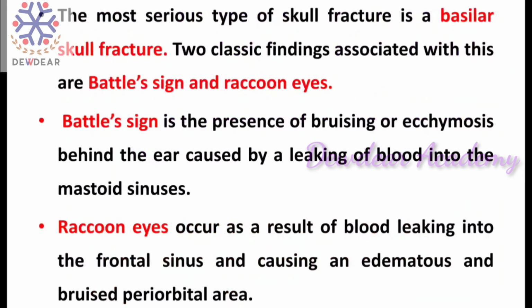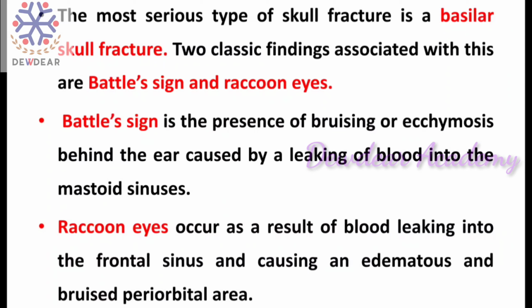So the most serious type of skull fracture is a basilar skull fracture, and there are two classical findings associated with it, that is Battle sign and raccoon eyes. And what is Battle sign? It is the presence of bruising or ecchymosis behind the ear caused by leaking of blood into the mastoid sinus.